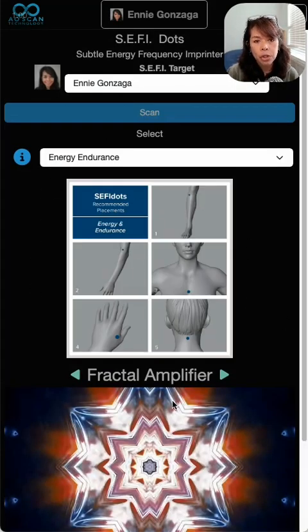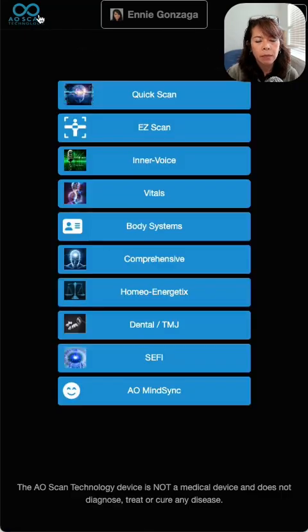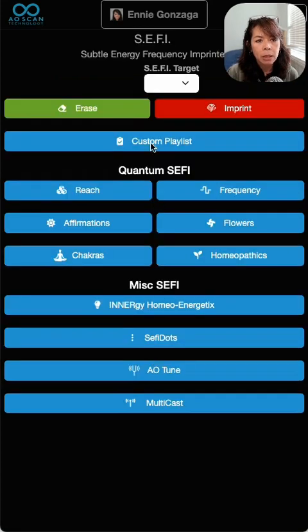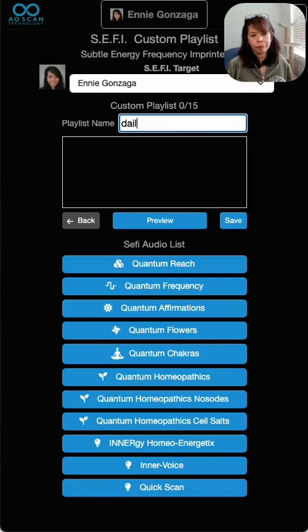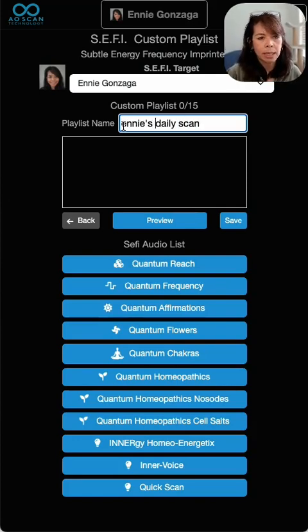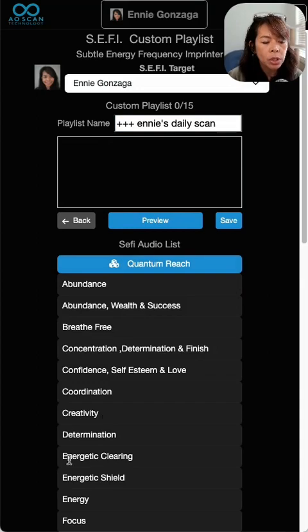So it would be energy endurance. I'm not sure if that's going to show up on the playlist because I've always run that separately. But now we'll go back and create a playlist. Come over here, and daily scan. I'll put a plus sign on there so it shows up on top. Under Quantum Reach, what did we have?